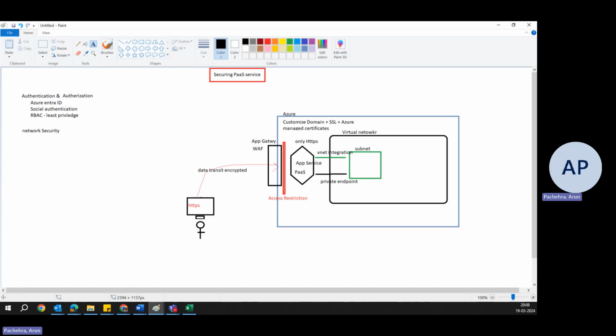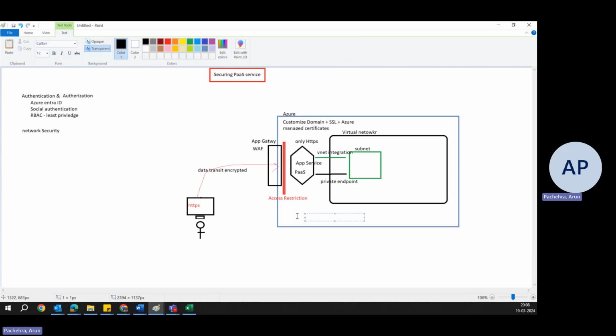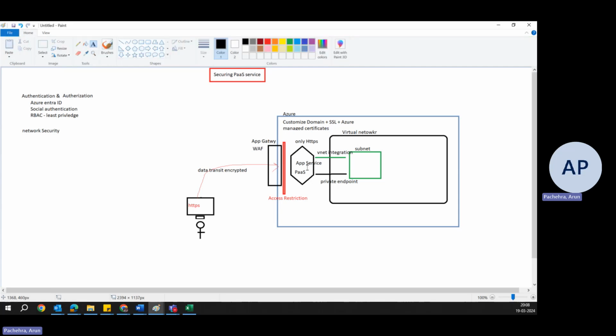Now, managed identity. This is all good as of now. Managed identity is something that we should always use when your app service is talking to one of the Azure services, because this service needs to authenticate or identify itself or has the access. So utilize managed identities for Azure resources for an app to securely access other Azure services without storing credentials in